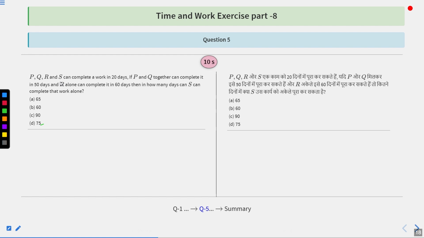P, Q, R and S can complete a work in 20 days. If P and Q together can complete it in 50 days and R alone can complete it in 60 days, then in how many days can S complete the work alone? Options are 65, 60, 90, or 75.